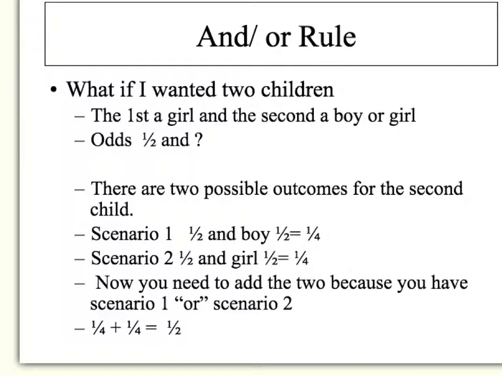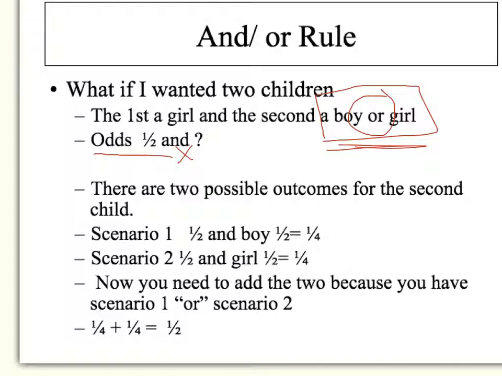Now, what if I wanted 2 children, the first a girl and the second a boy or a girl? We know the chances of having the first child a girl are 1/2, but we have this and, which is going to go here, so we're going to multiply that with our boy or our girl. So we have to figure that one out. So there are 2 possible outcomes for the second child.